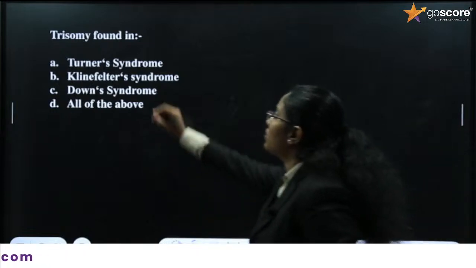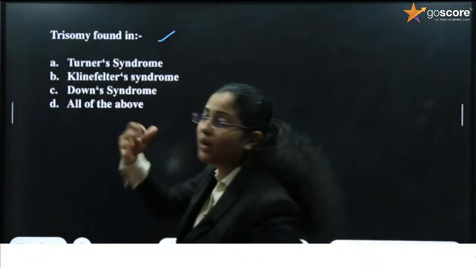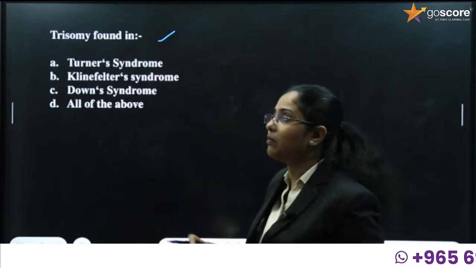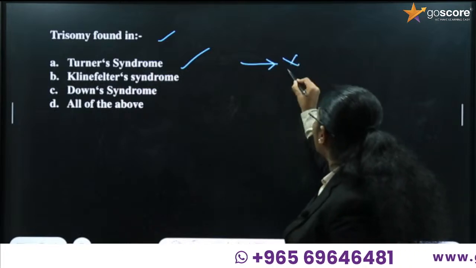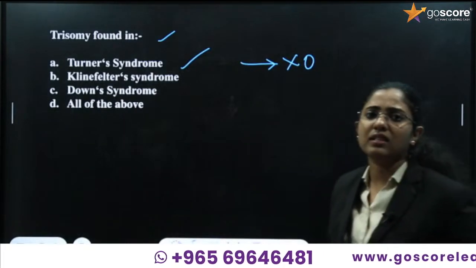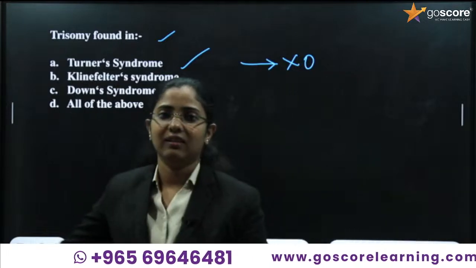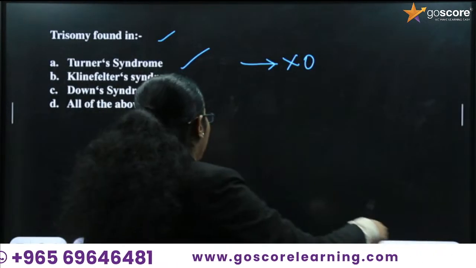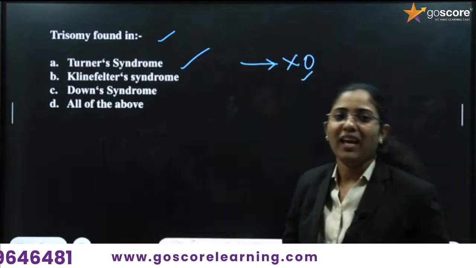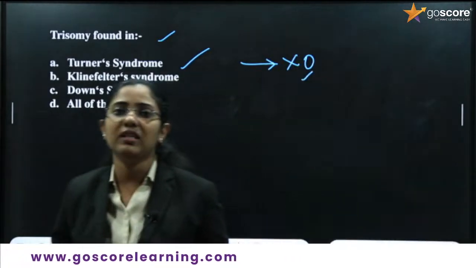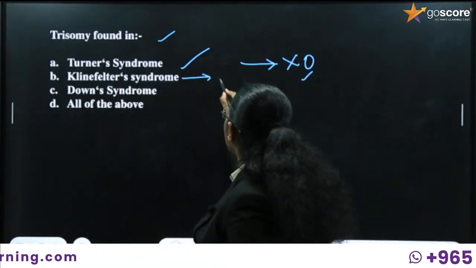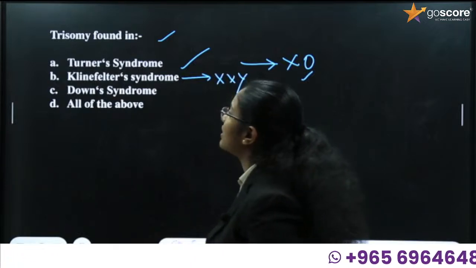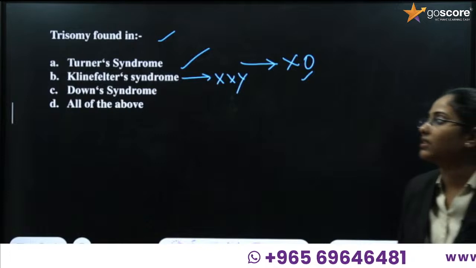Again we have another question. Trisomy is found in which condition? As I have mentioned before, is it Turner syndrome? For Turner syndrome, you have to remember that it is the X0 condition. We are turning something, right? If it is turning, then complete the turn, so we can say it is 0. Turner syndrome is the X0 condition. Then Klinefelter syndrome is the XXY condition.